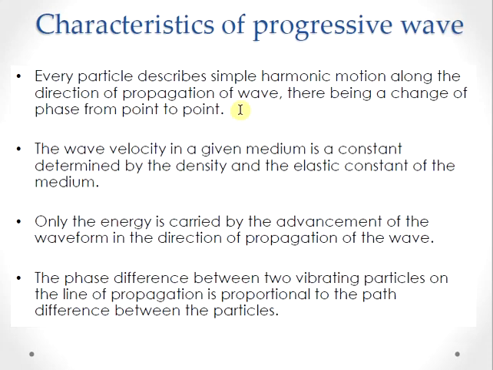Only the energy is carried by the advancement of the waveform in the direction of propagation of the wave. The phase difference between two vibrating particles on the line of propagation is proportional to the path difference between the particles. So at any point we can consider the path difference keeps on changing. So the phase will be proportional to the path difference.